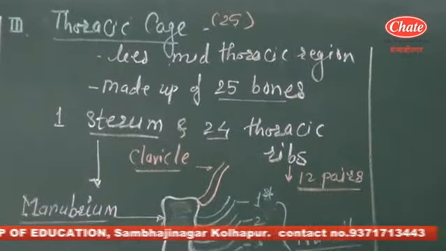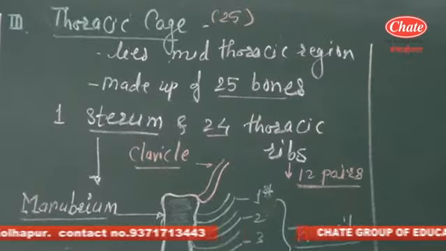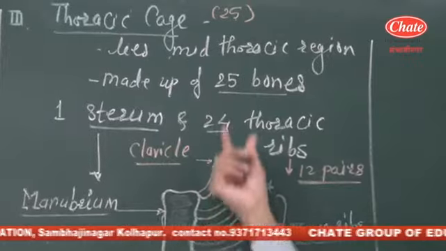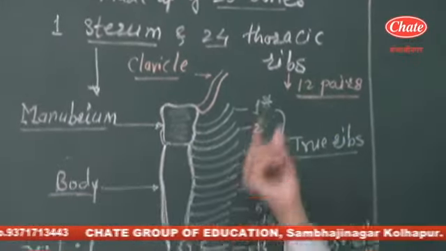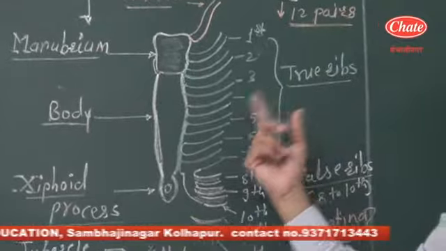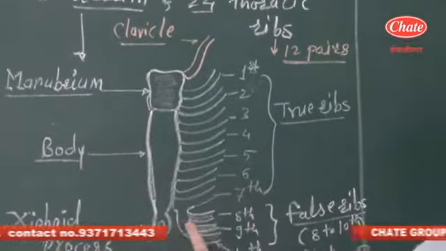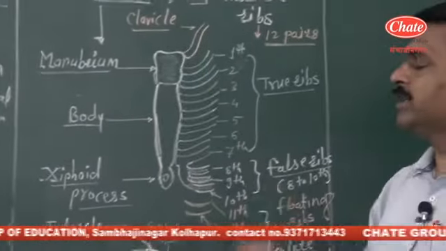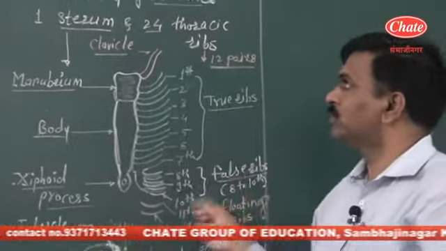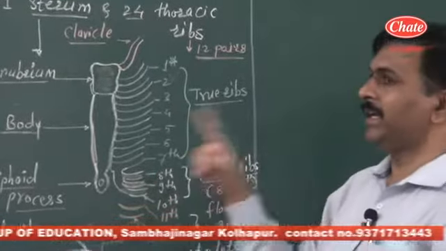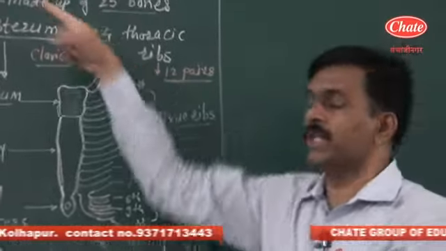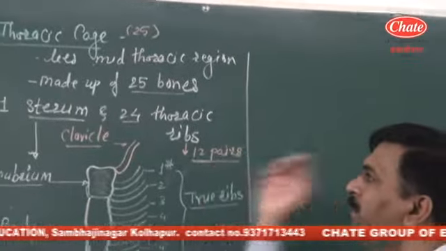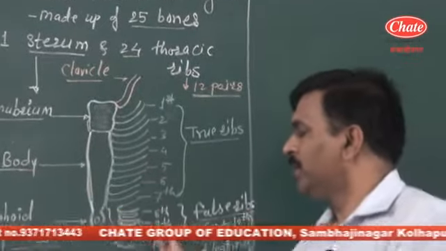If the question is asked independently, that is, how many bones form the thoracic cage, then it is 39, because at the mid dorsal side there are 12 thoracic vertebrae. 12 vertebrae plus 24 ribs makes 36, then one single bone, the sternum, makes 37, and 2 clavicles get connected, so it is 39. So the total number of bones forming the thoracic cage independently is 39, and if it is considered part of the axial skeleton, then it is made up of 25 bones, that is the single sternum and 24 thoracic ribs.